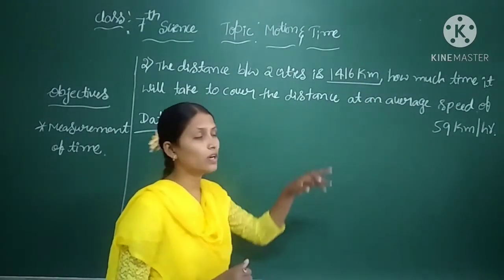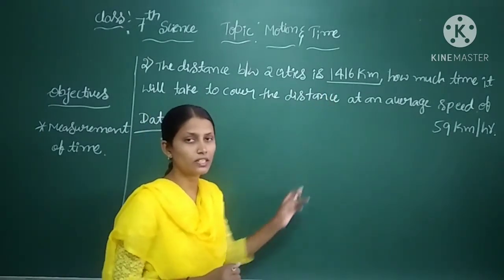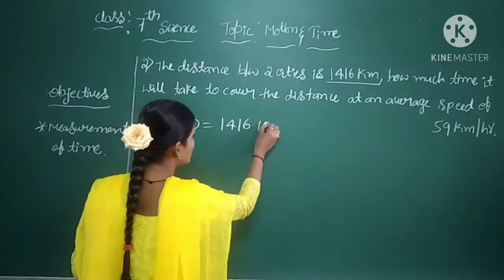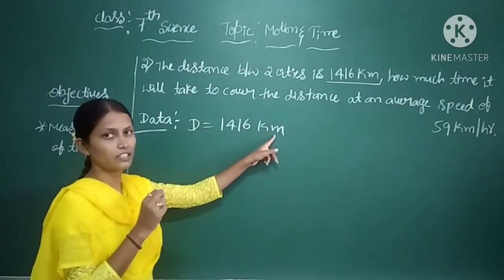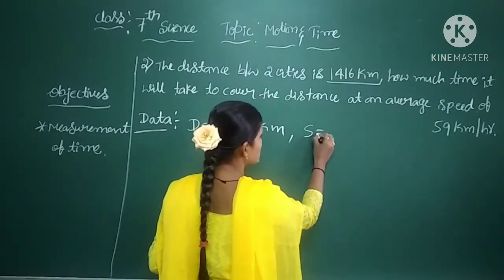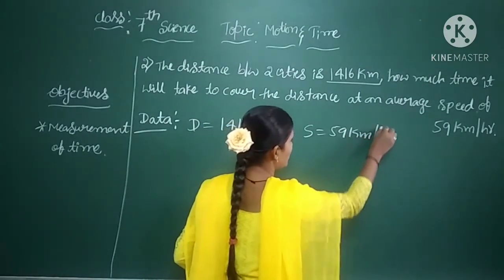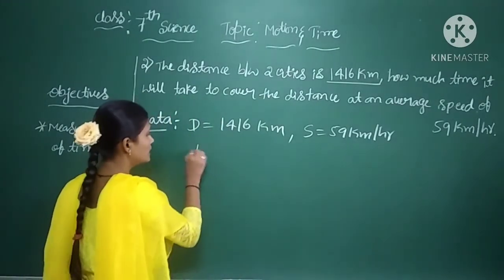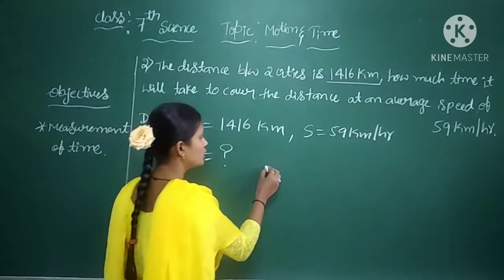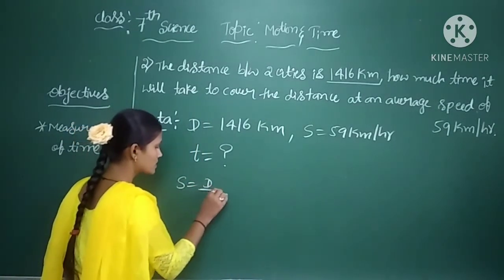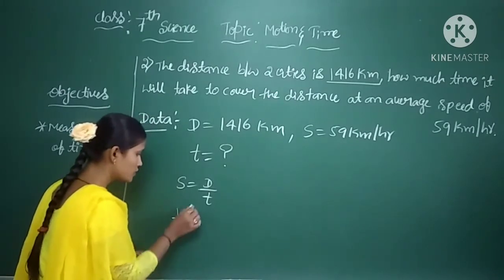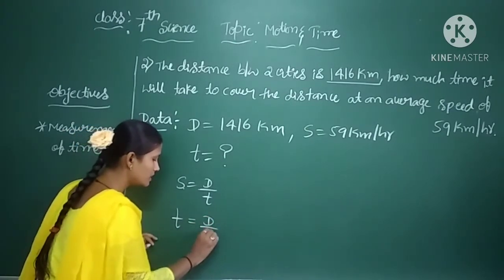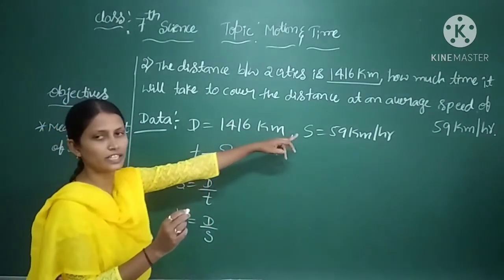Here the data is nothing but the terms they have given in this question. Now we will write it down. The distance is equal to 1416 km, measured in kilometer, and the speed is equal to 59 km per hour. We have to find the time. The formula, as we know, is speed is equal to distance by time. If we need time, we have to shift: T will take the place of S, and S will take the place of T. So T is D by S.